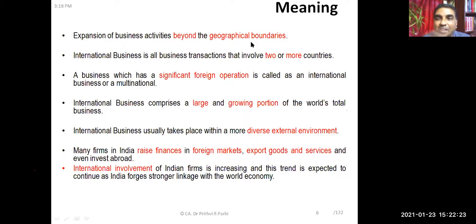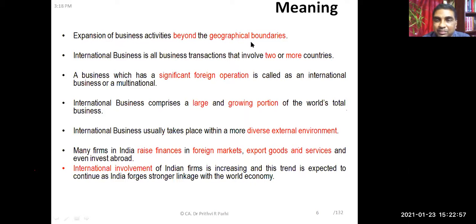In the entire world of business, international business now comprises a large portion of global business. One peculiarity of this business is that it has to be conducted in a diversified environment. You have to deal with different countries, which have different economic and business environments.